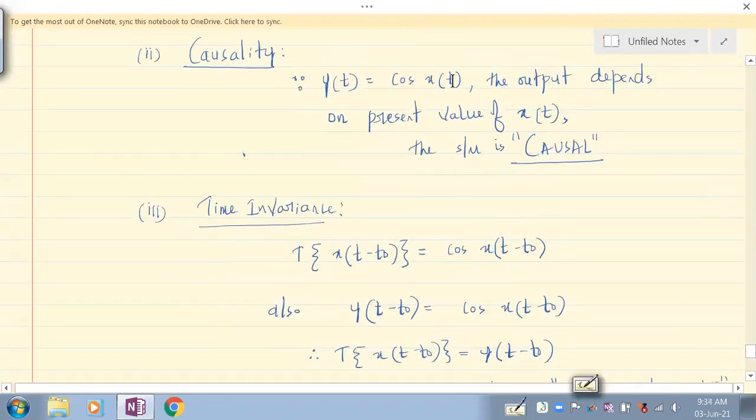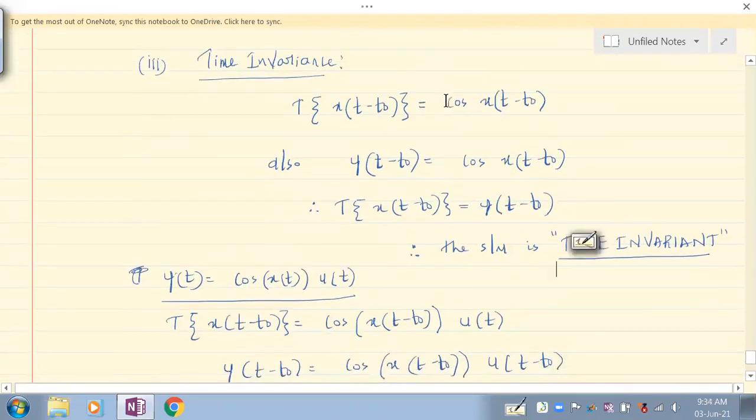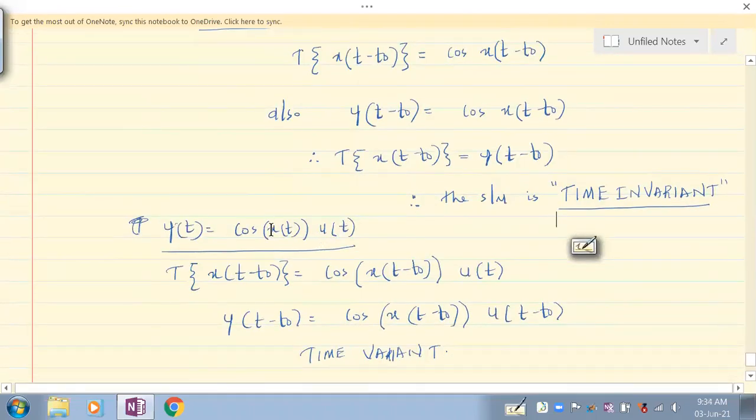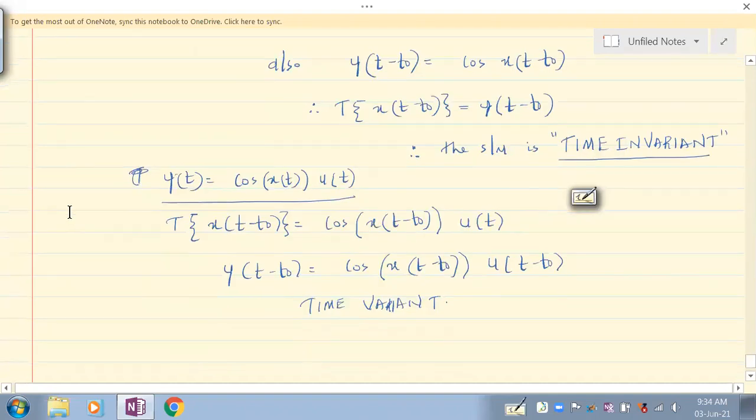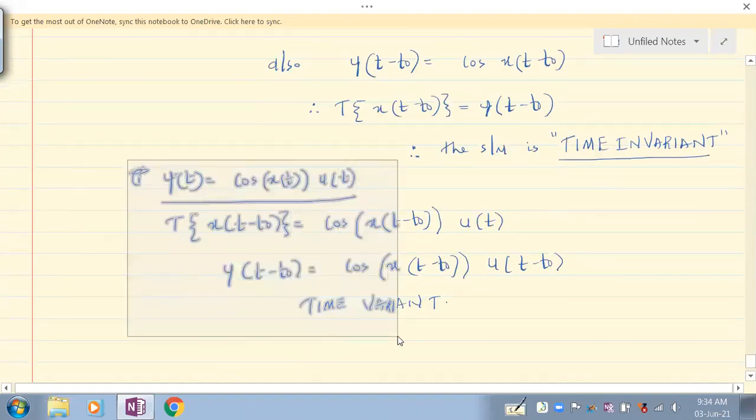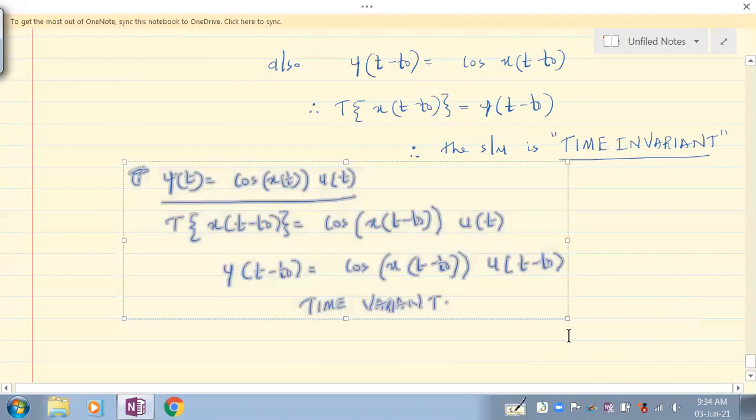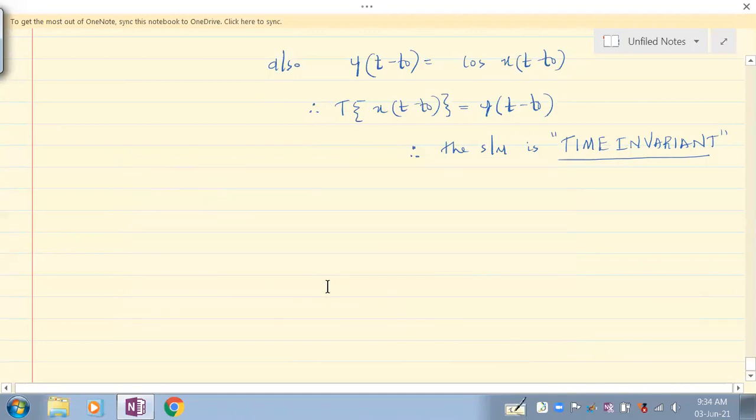If there is another function of t other than x of t, then it is time variant. But since that other function of t is not in the given system, it is time invariant. It does not vary with time. So this is just an example I gave you. Time variance is a little tedious to present on paper, so you may find it a little confusing.